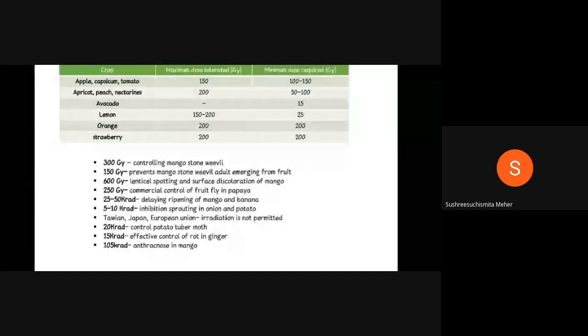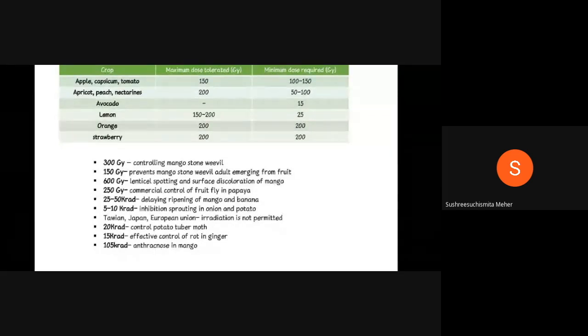When we come to controlling the potato tuber moth, the irradiation used is 20 kilo radiation. For effective control of rot in ginger, 15 kilo radiation is used. To control anthracnose in mango, 105 kilo radiation is used. These are very important with respect to irradiation. So I'd like to say, at least try to revise once or twice, because these same values will be asked in the exam. If you revise once or twice, you can attend this question absolutely correctly.